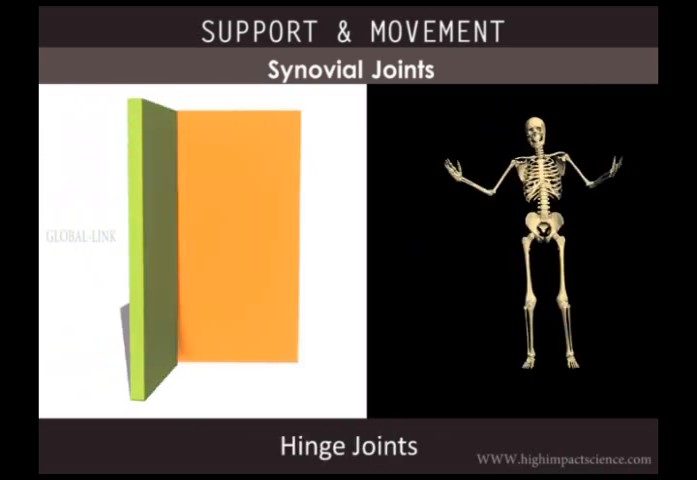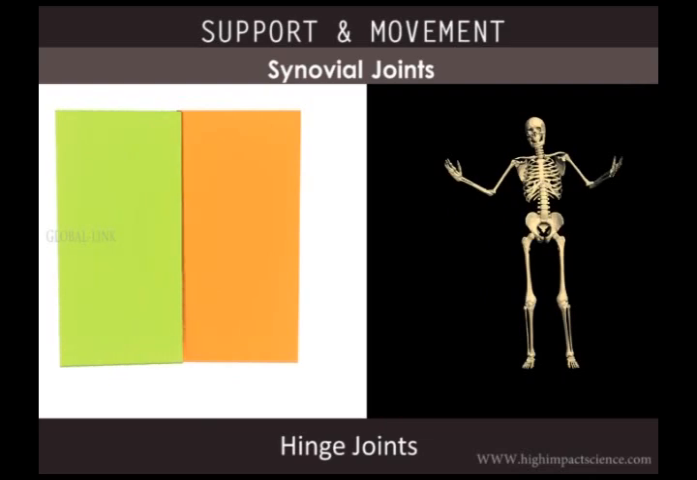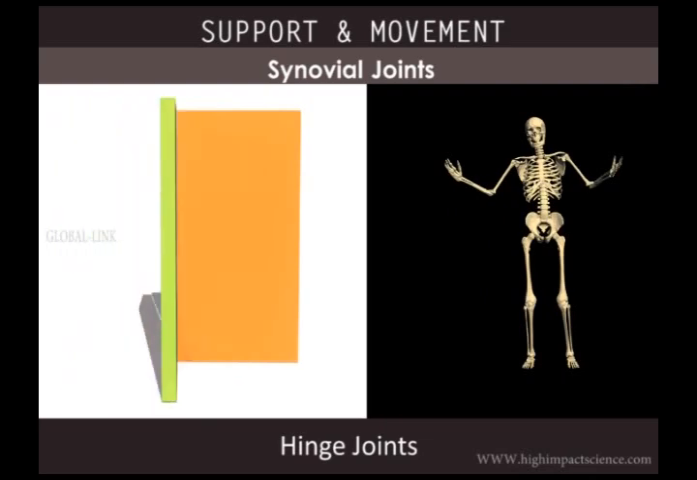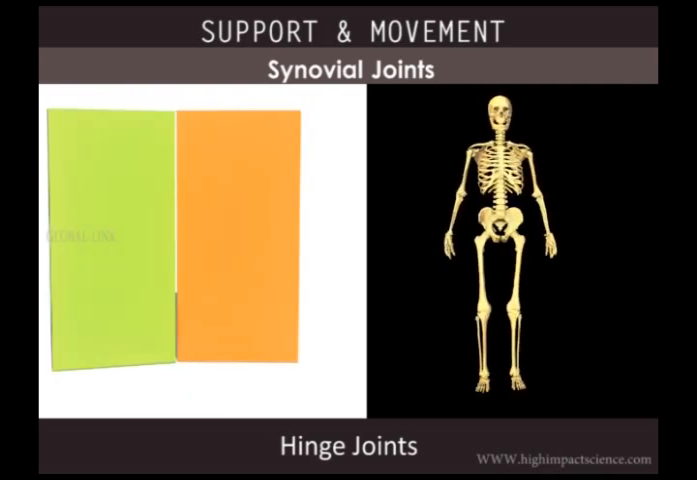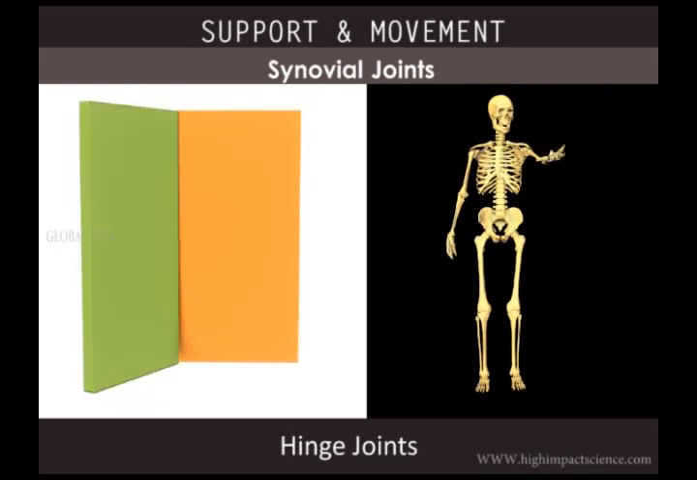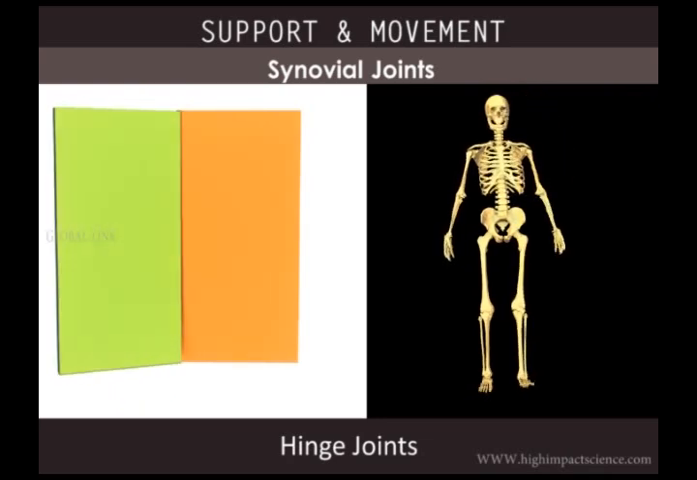The hinge joint works like the hinges of a door. It enables movement only in one direction. Knees, elbows, fingers, and toes have hinge joints.